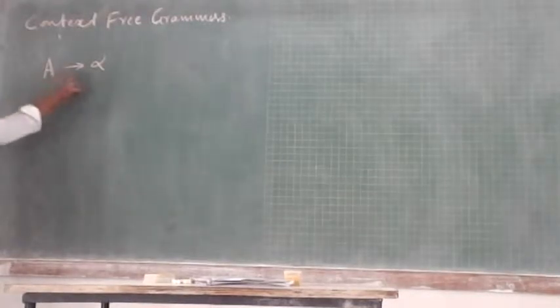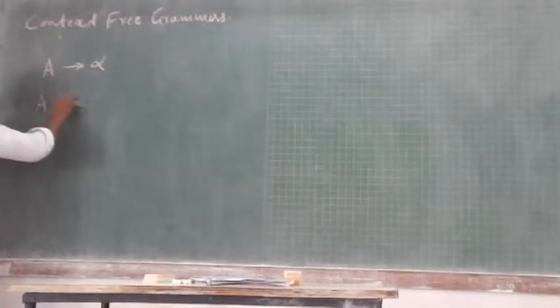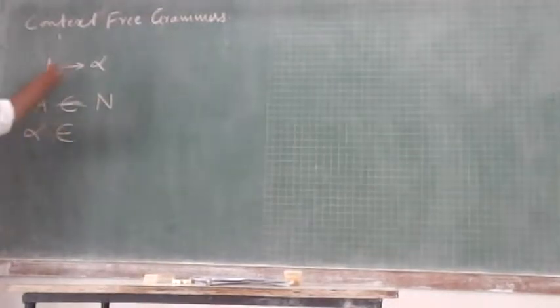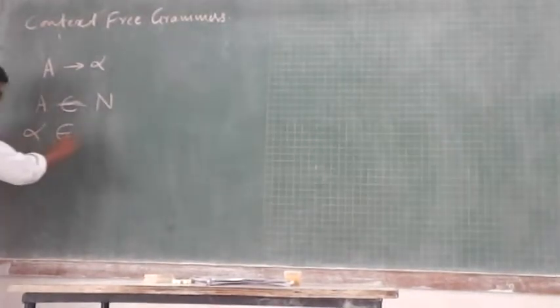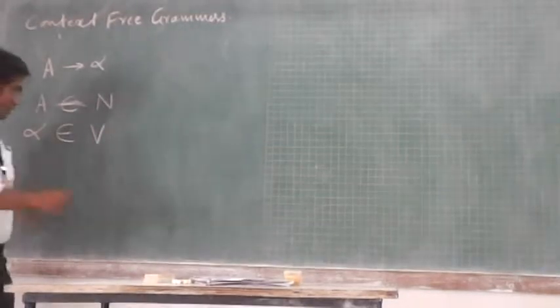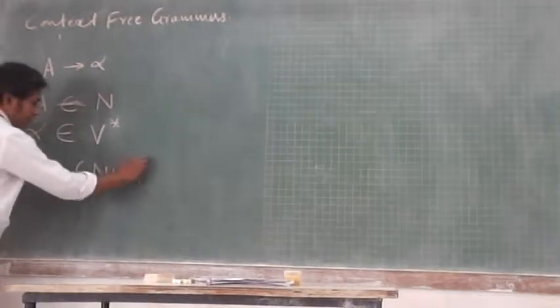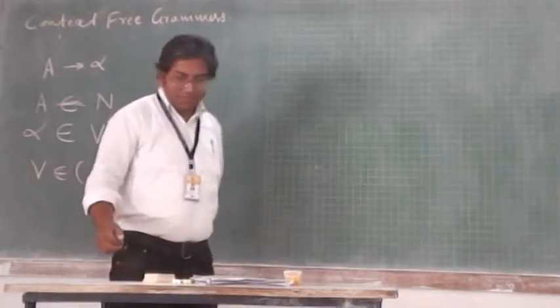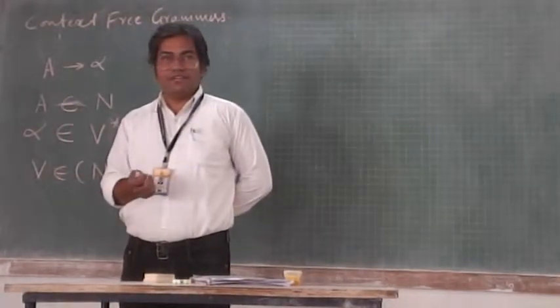If suppose A implies alpha is the production, then what is A? A belongs to N. And what is alpha? What should be at the right hand side of the production? B star. What is B? N union T. Very good. Where B is N union T. It's very nice. All of you remember this format of context free grammar?